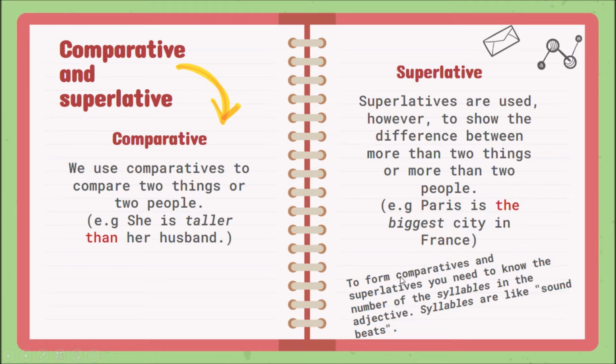And it's important for you to know that when we use a comparative or a superlative, you need to know the number of syllables in the adjectives, and they are like sound beats. For example, if I want to know how many syllables the word superlative has, I have to say su-per-la-tive. It has 4 syllables. So, 4 syllables.